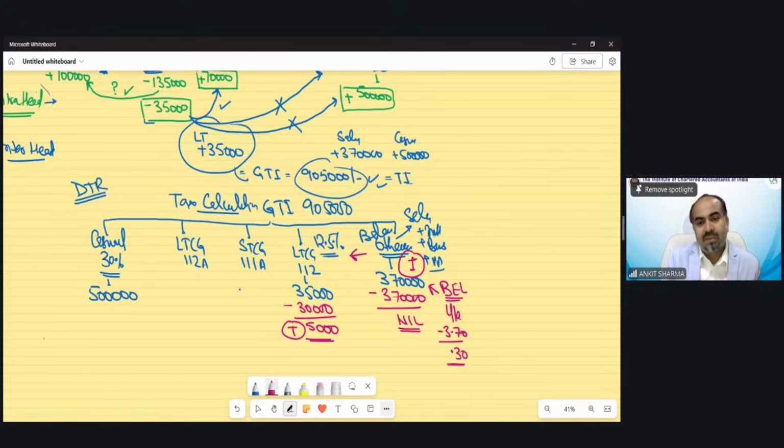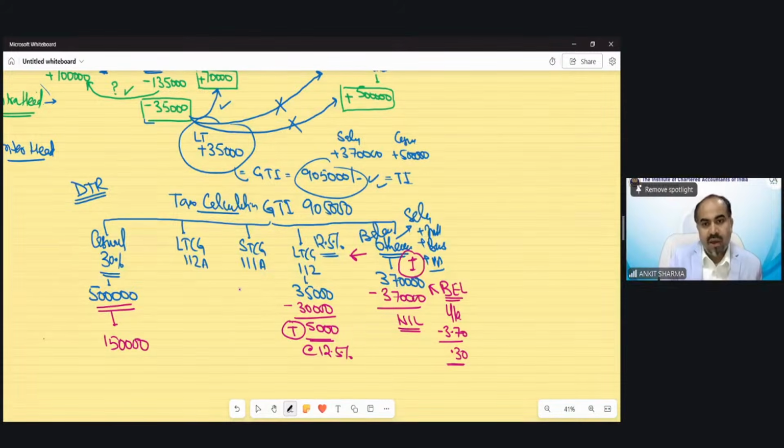This is my taxable. So now I have to apply the tax rate on this value, at the rate of 12.5% on the long-term gain and 30% on the casual income. So the tax on this casual income would be 1,50,000 and the tax on this 5,000 would be 625 rupees.